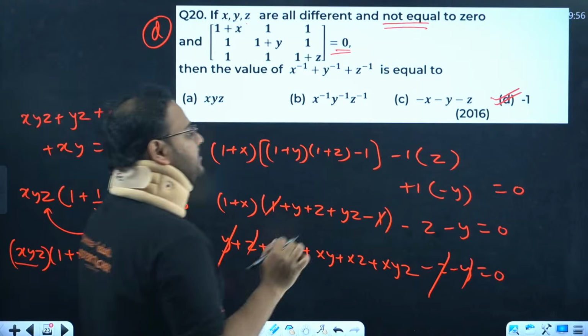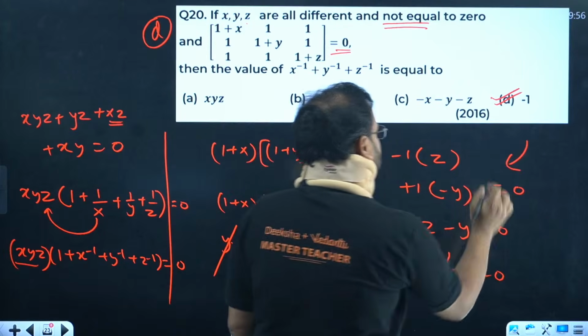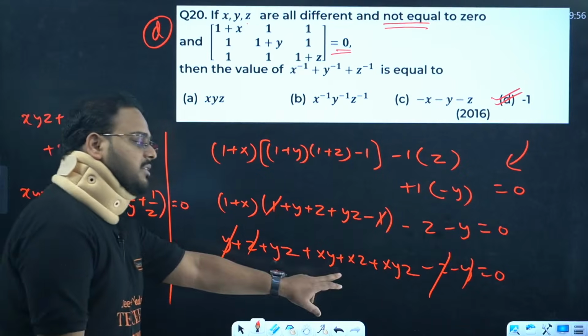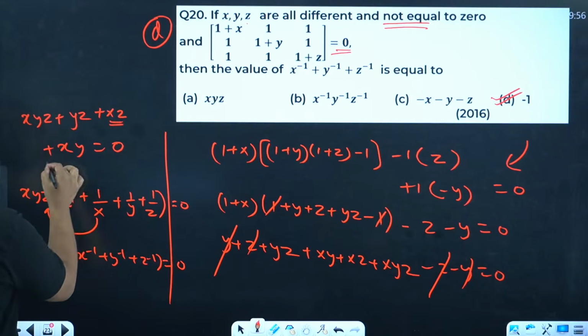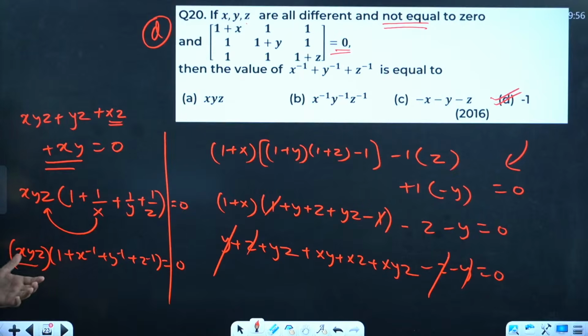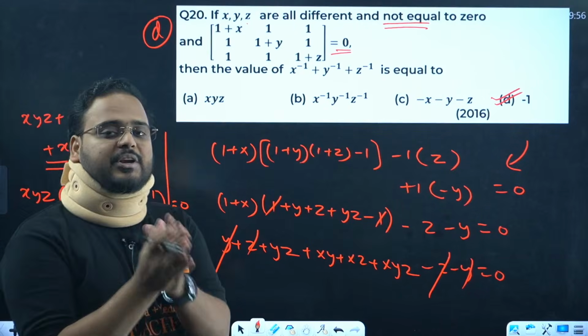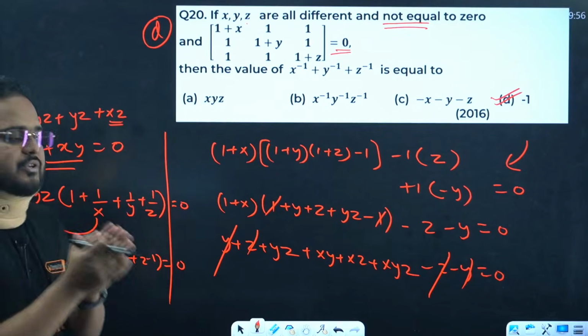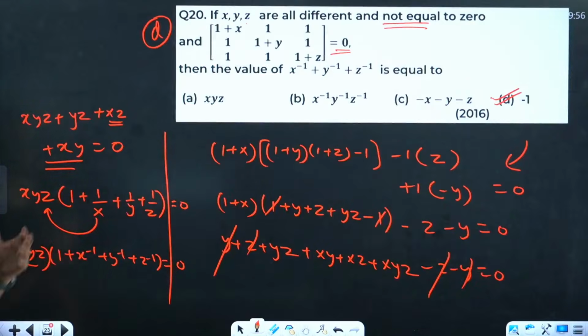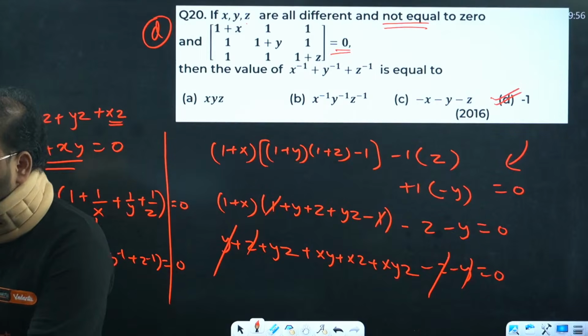The biggest time will be taken just to expand this particular determinant. Apart from that, everything is very, very fast and simple. Once you get this term, you should be clear that you'll take this common, and you'll have the answer as minus 1 from here. I have given all the explanation so that nobody has any doubt in this question. Please check. But if you still have any doubt in any of the steps, go ahead and ask me.